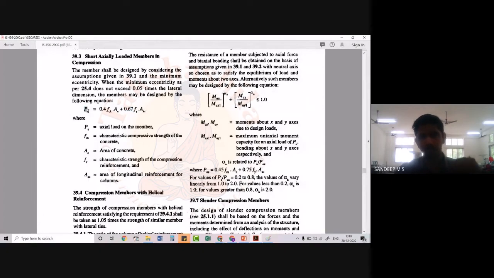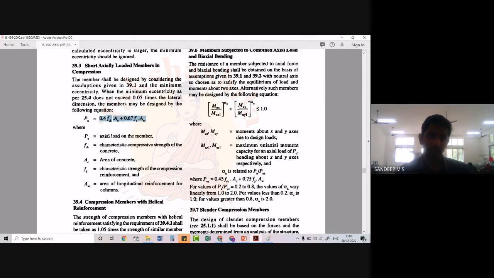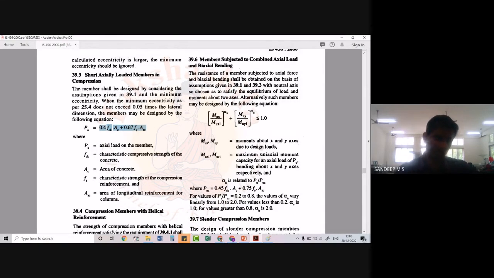Anyway, the final load carrying capacity of our column will be given by this equation, which mentions that 0.4 fck into area of concrete plus 0.67 fy into area of steel. So this equation can be utilized for finding out the load carrying capacity of our column. Okay, then some more things are mentioned here. Let's firstly go through this also.